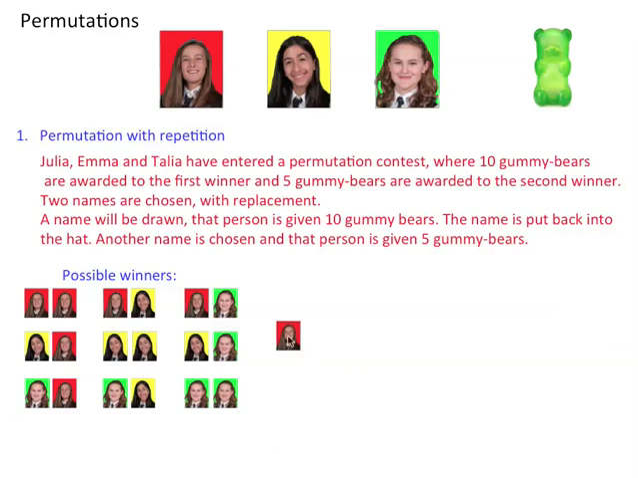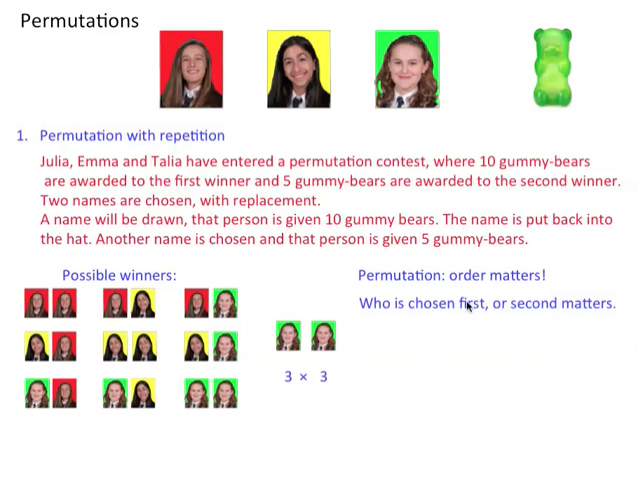So in the first position, how many possible outcomes are there? Well, there are 3. 3 people could win in the first position, so 1, 2, 3. In the second position, how many people could win? 1, 2, 3. So it's 3 times 3. When we're talking about permutation, order matters. So think, permutation, position is important. Who is chosen first or second definitely matters.